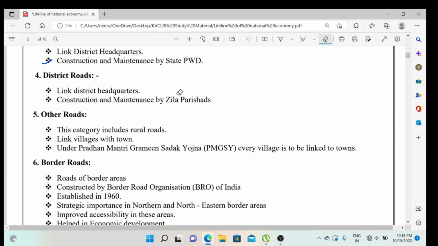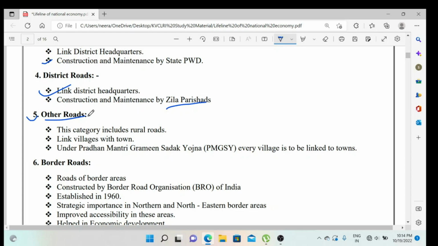Now we'll talk about district roads. District roads, we all know, connect the districts, especially blocks or villages, where villages are connected to the district. Construction and maintenance is done by Jila Parishad, the district council. The next one is other roads. Other roads means whatever road is there in your village, in front of your house, all these kinds of roads will be considered other roads.